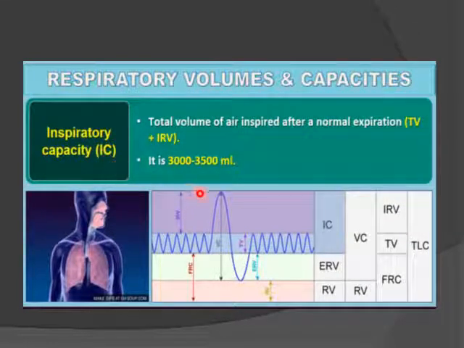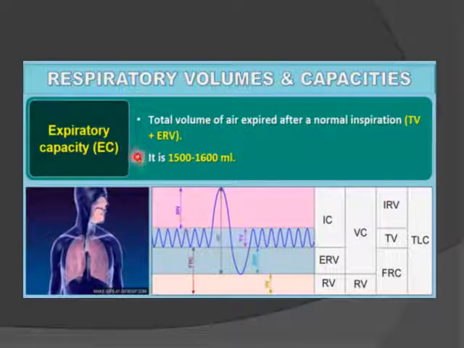Inspiratory capacity means the total volume of air inspired after a normal expiration, that is tidal volume plus inspiratory reserve volume. So this one is your inspiratory capacity.